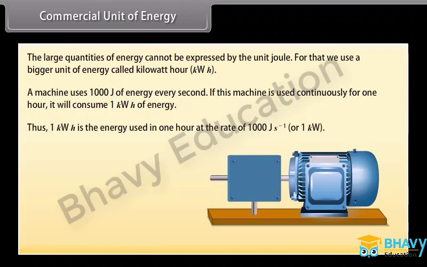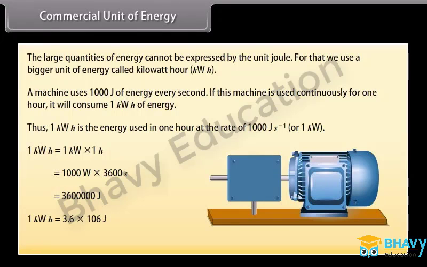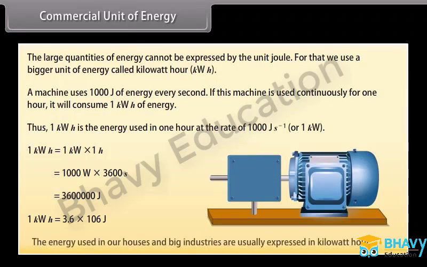So, 1 kilowatt hour is equal to 1 kilowatt into 1 hour is equal to 1000 watt into 3600 s, which is equal to 36 lakh joule. 1 kilowatt hour is equal to 3.6 × 10⁶ joule. The energy used in our houses and big industries are usually expressed in kilowatt hour.